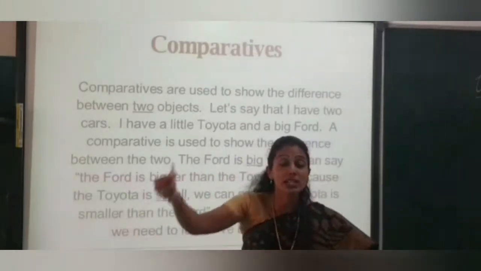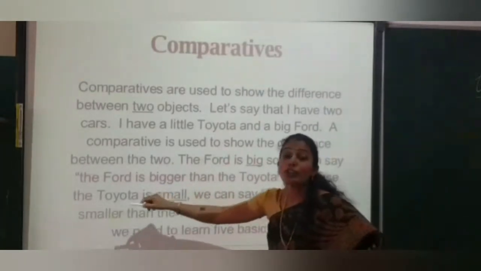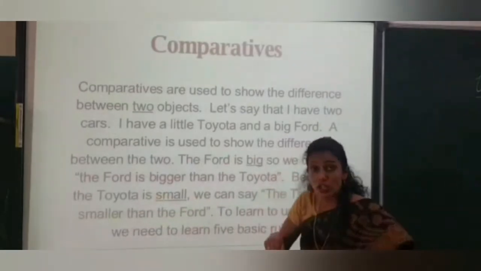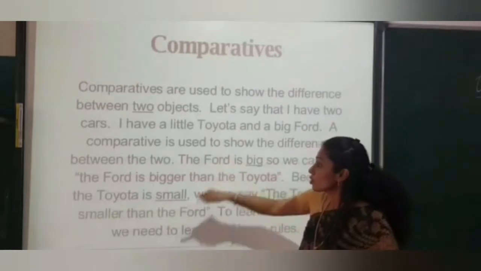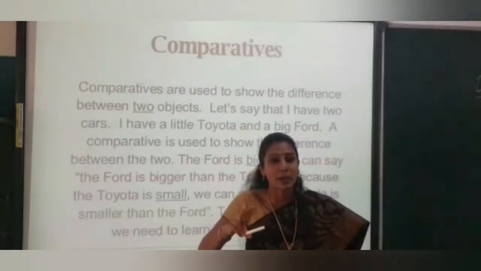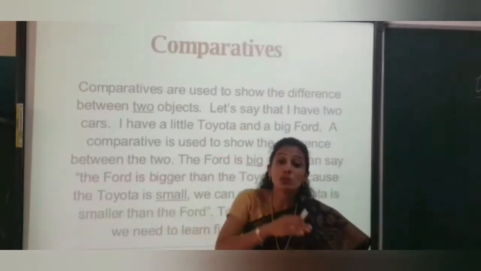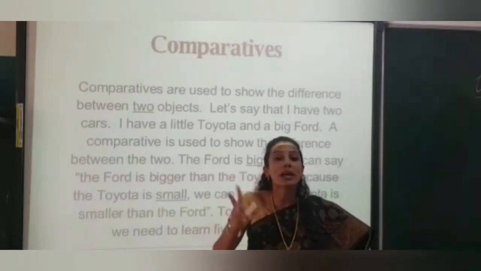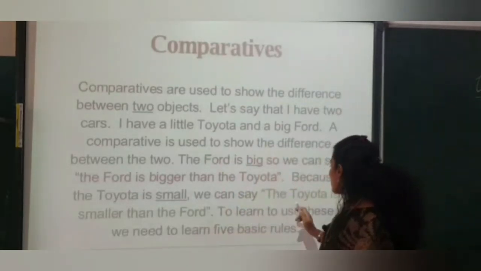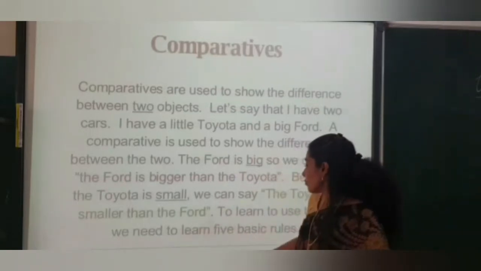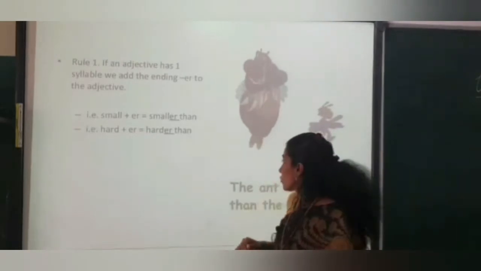एक कार दूसरे कार से बड़ी है. Comparison is being done. Because now the Toyota is small, we can also say that the Toyota is smaller than the Ford. So here two comparisons can be made: one is bigger than the other, and the other is smaller than the one. Now to learn to use these, we need to learn 5 basic rules. So there are 5 rules that have to be followed.